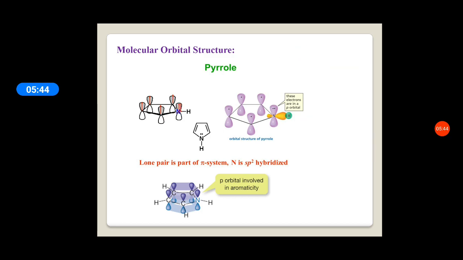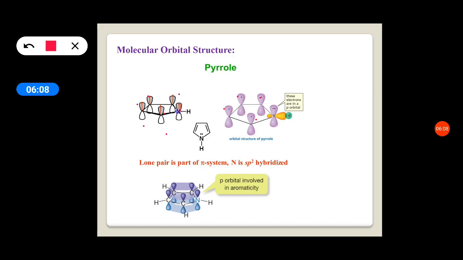And all these atoms have one pz orbital which is perpendicular to the plane. The carbon pz orbitals bear single electrons and the nitrogen pz orbital has 2 electrons.